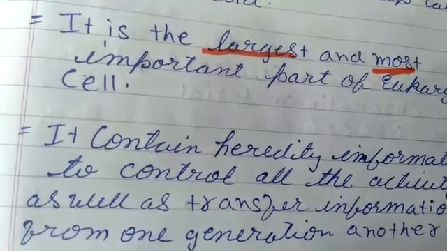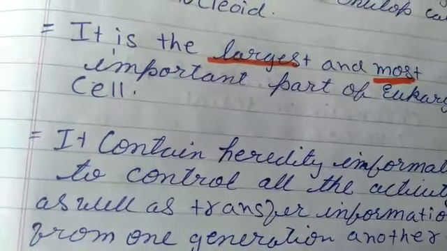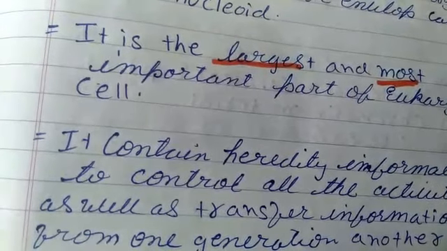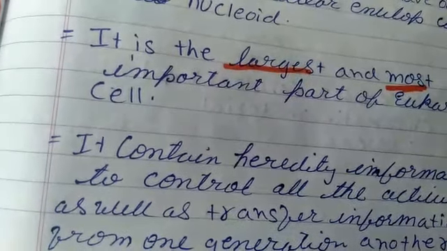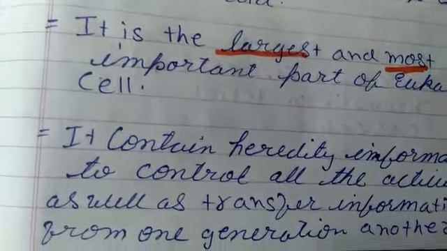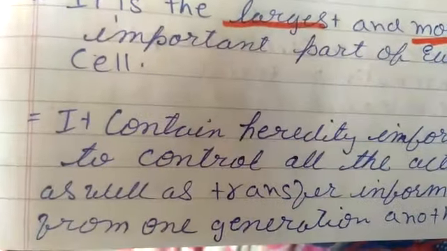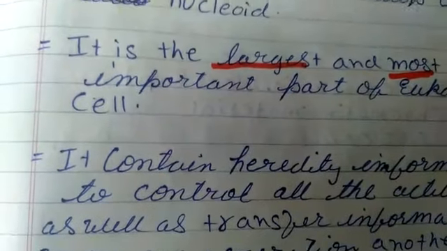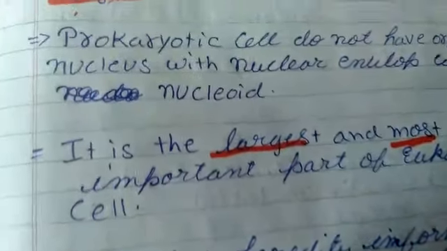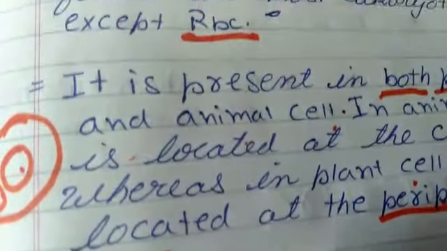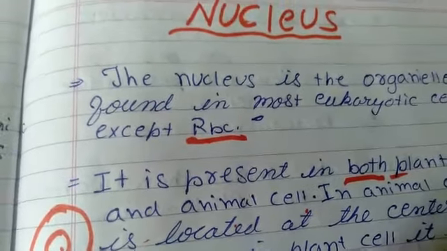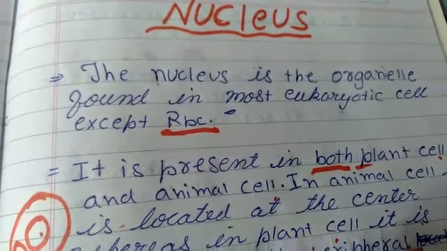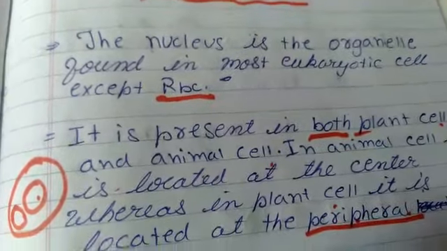Inside the nucleus, what is present? Chromatin thread. Inside the nucleus, chromatin thread is present. Due to the presence of chromatin thread, it contains the hereditary information. So these are the different things that give us extra knowledge beyond what we have studied in class 8th.